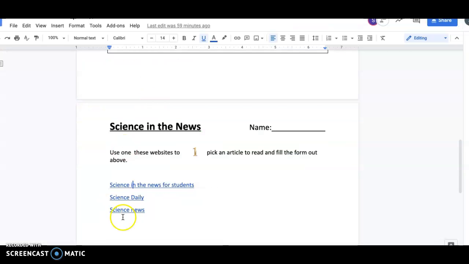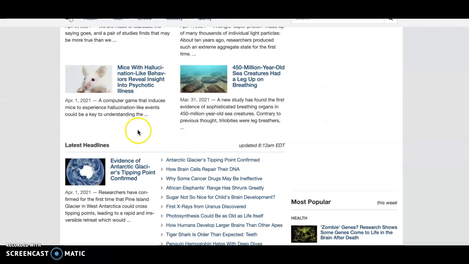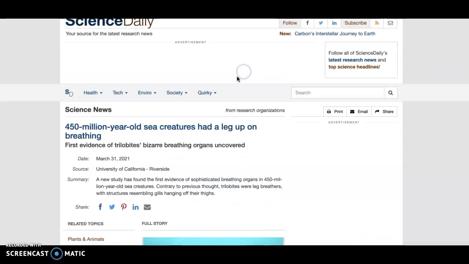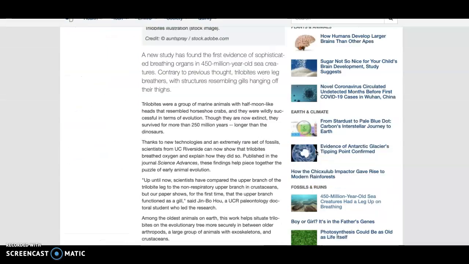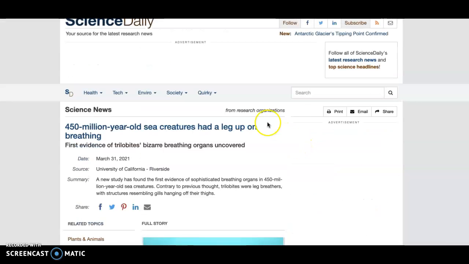What does that other website look like? Science Daily Tops. Here's just some top headlines. You can choose these. Once again, there's that search button that you can use to go through. It'll just pull them up and give you the article right there. Okay. The website, once again, is just right out the address bar.